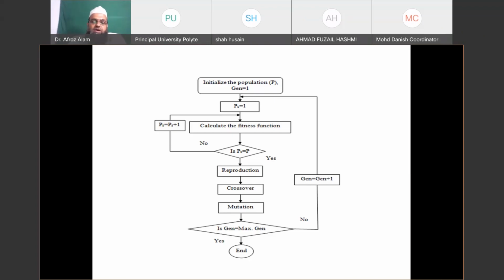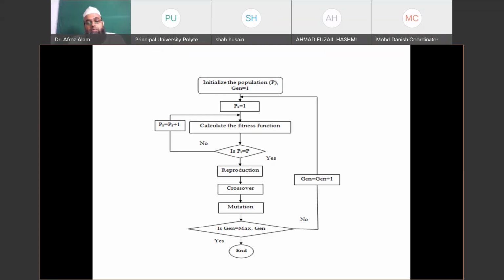So in this flow chart, I have put our stopping criteria at a certain number of generations. Suppose 500. So once 500 generations are reached, this program will terminate. But it depends on the problem. We can't fix the maximum number of generations as the stopping criteria. Here I have put it just for indicative purpose, but remember that this will depend on your type of problem, the complexity of your problem.